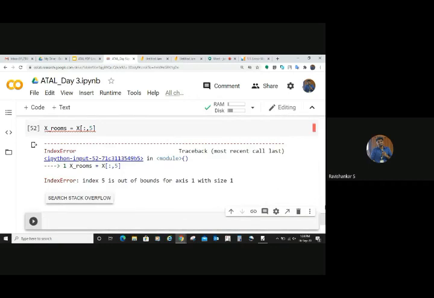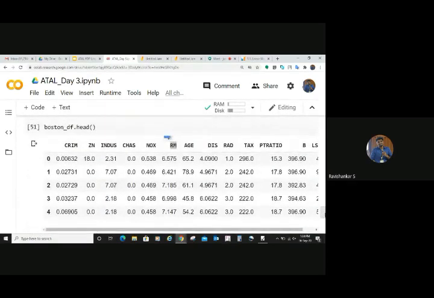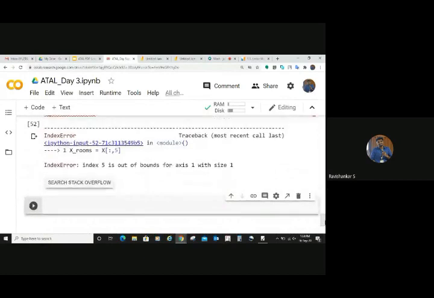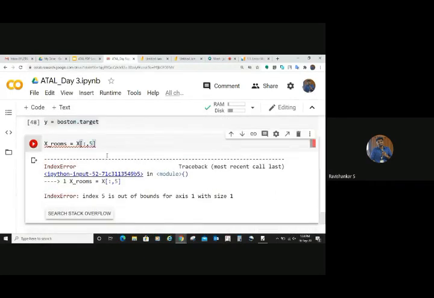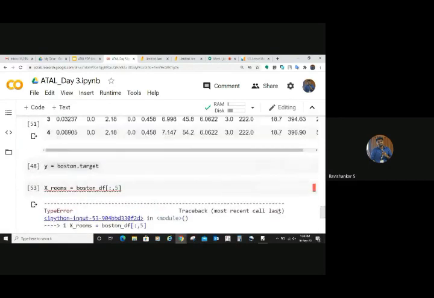Index 5 is out of bounds for axis 1 with size 1. Yeah, I think there is a big problem in that. This is what actually I have done. What I should do is not x, it should be Boston data frame, right? Now you can see that again, slice is an invalid key. I think